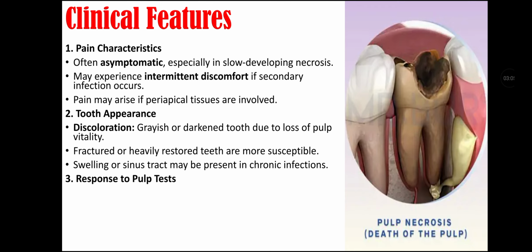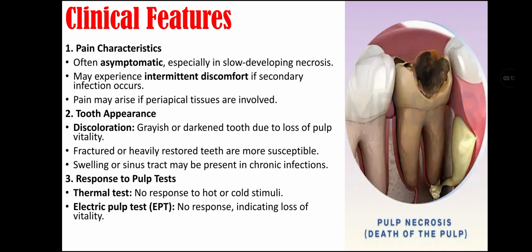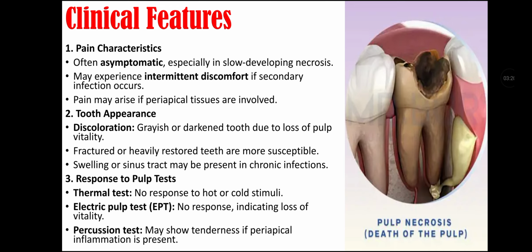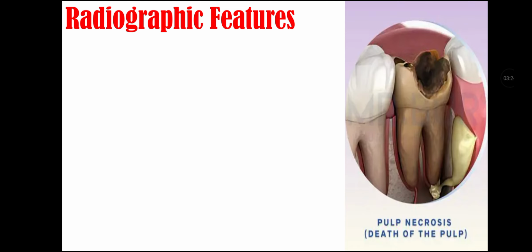Third feature is response to pulp test. In thermal test, there is no response to hot or cold stimuli by necrotic pulp. In electrical pulp test, there is also no response that indicates loss of vitality or pulp necrosis. In percussion test, it may show tenderness if periapical inflammation is present. Radiographic features of pulp necrosis.